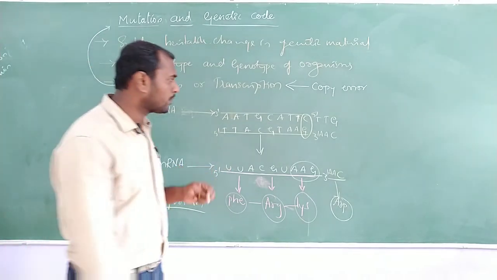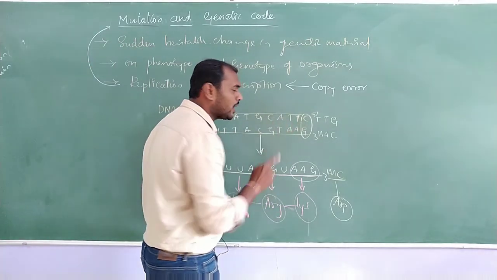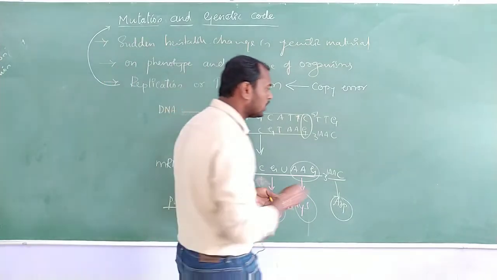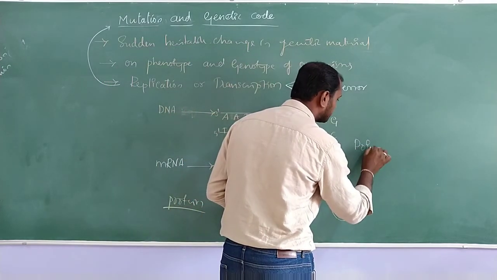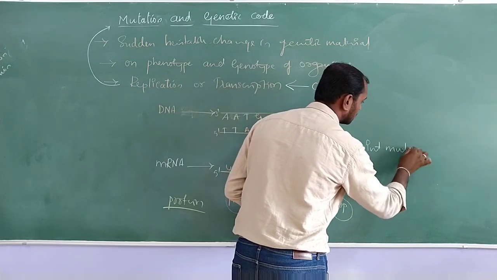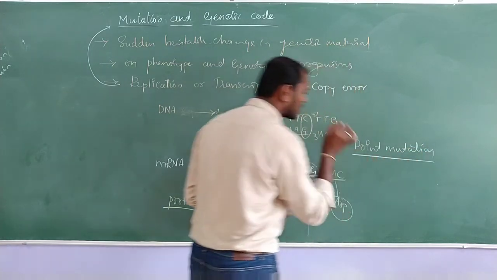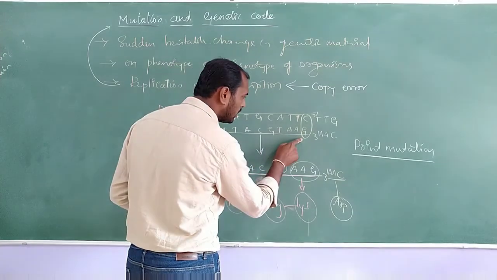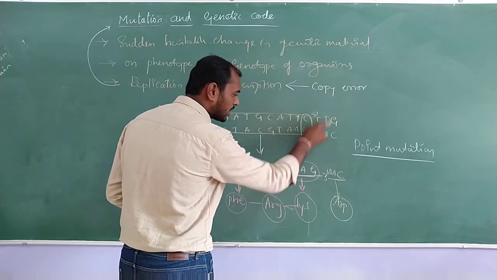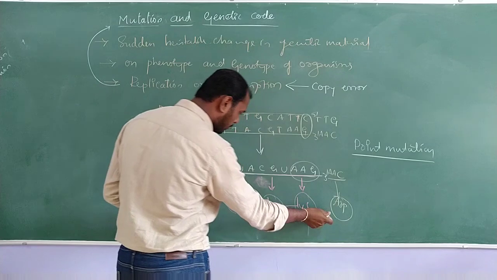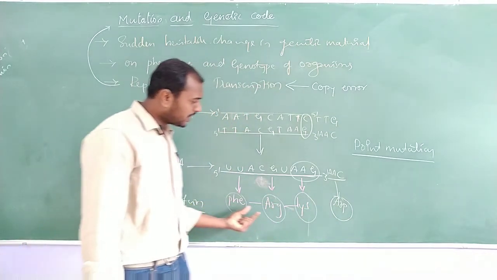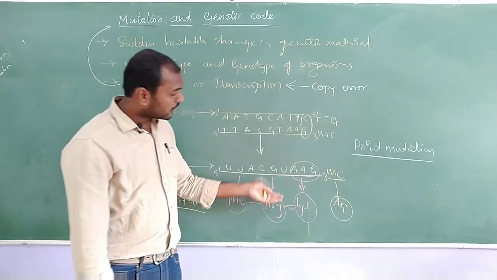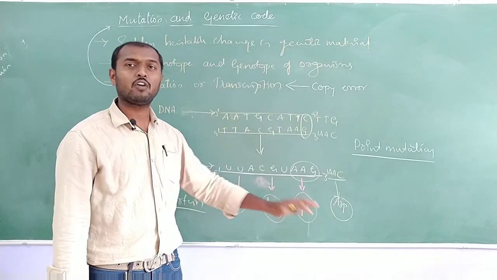This is due to what? Just a change in one single nucleotide. This is what we call point mutation. Okay, this is what we call point mutation. So the change in the genetic material is going to change the complete sequence, or a specific amino acid, and change the complete property of the protein.